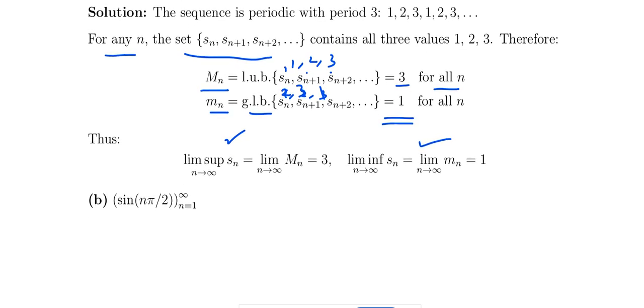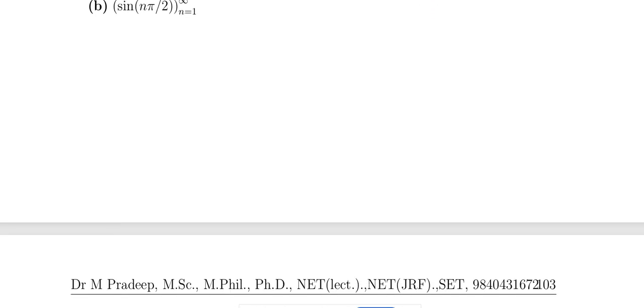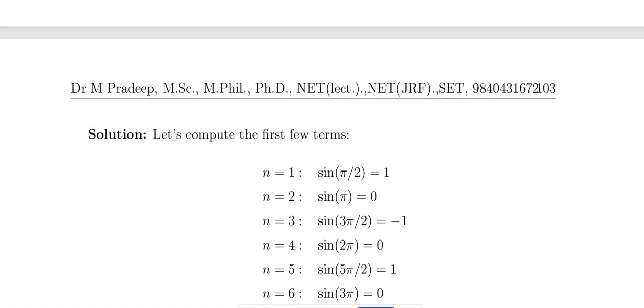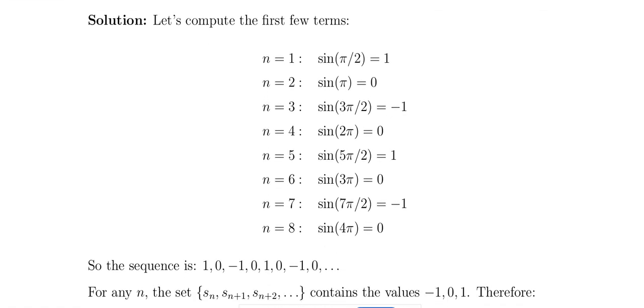So what about sin n pi by 2? That is a very important problem. When you take n equal to 1, நேத்தே பார்த்தோம் இது sin n pi by 2 னுடைய நேச்சர். Sin pi by 2 is 1, n equal to 2 is 0, n equal to 3 is minus 1, n equal to 4 is 0, n equal to 5 is plus 1, n equal to 6 is 0, n equal to 7 is minus 1, n equal to 8 is 0. So இதுவும் oscillate ஆகுது. That is periodic of 1 0 minus 1, 0 1 0 minus 1, 0 1 0 minus 1 0 like that.